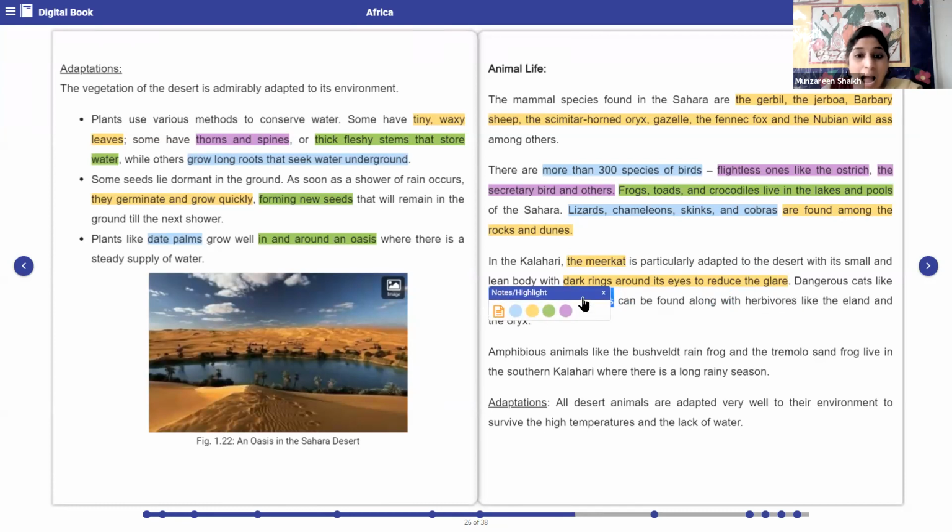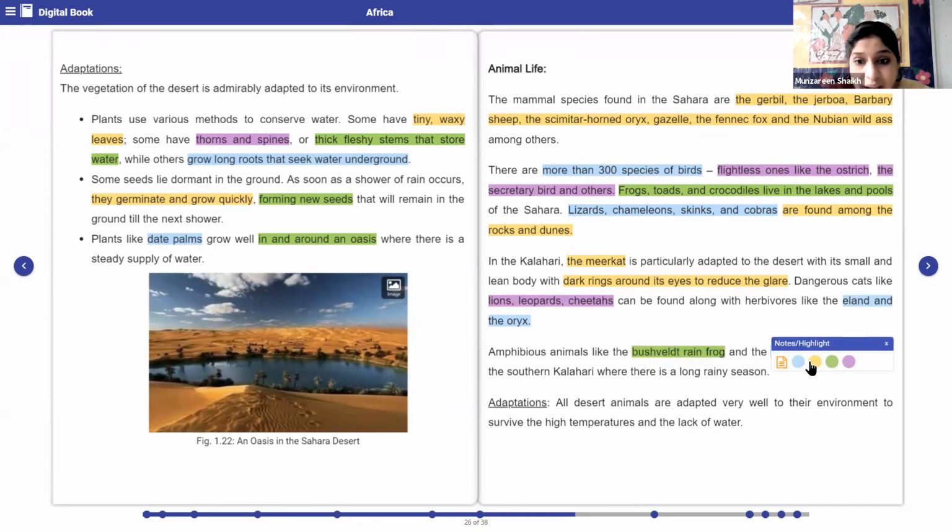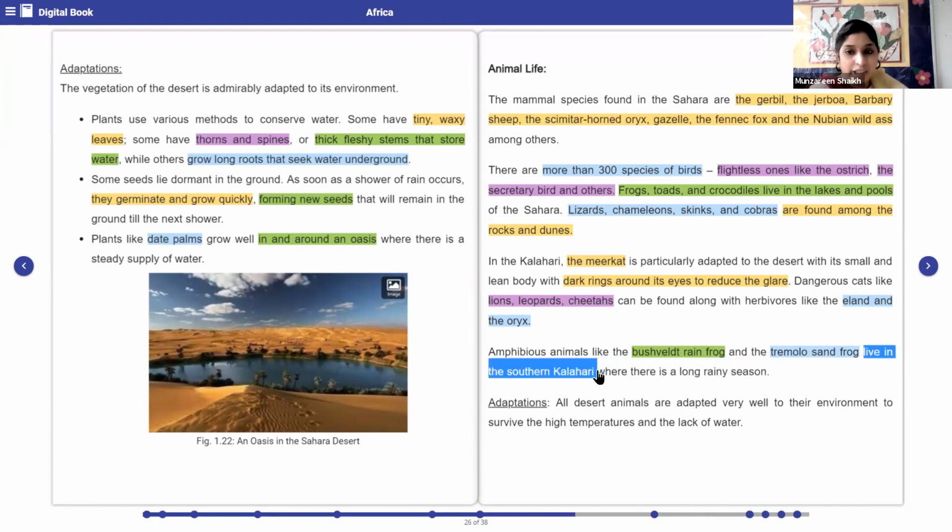Okay, amphibious animals like what? Which are the types of amphibious animals? Let us see. Amphibious animals like bush whale, rain frog, and Tremelo sand frog live in the southern Kalahari where there are long rainy seasons. Okay, so you just need to remember these names, children, of these animals which are found in the desert region.